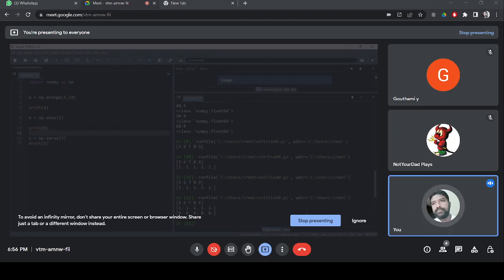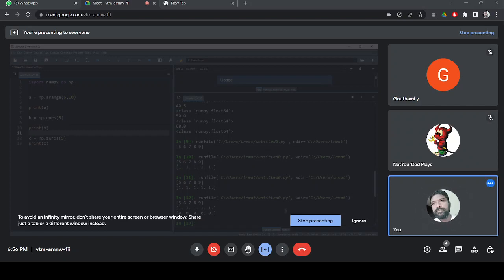5, 6, 7, 8, 9 was created by the arange function, ones are created by the ones function, zeros are created by the zeros function. Why do we need the ones function and zeros function? Because if we want to create an array initialized with some values, 10 zeros, 15 zeros, we can directly go with this function instead of typing values. Later you will be filling in some of the values.